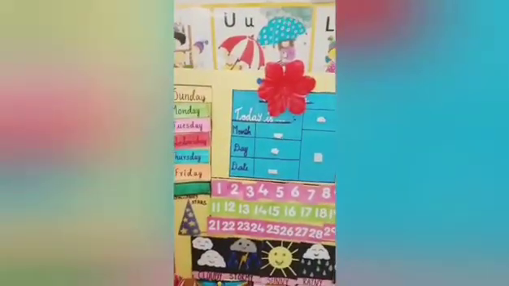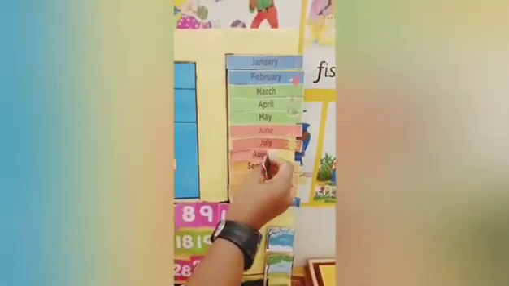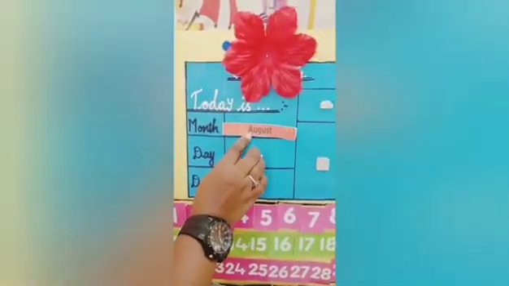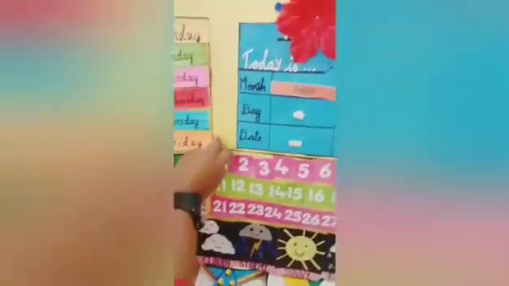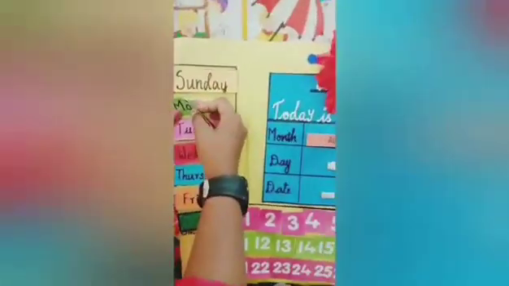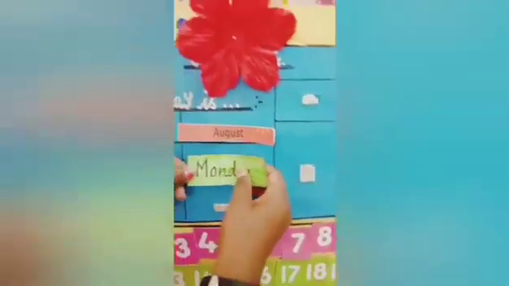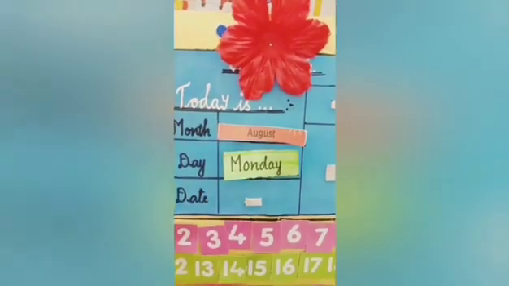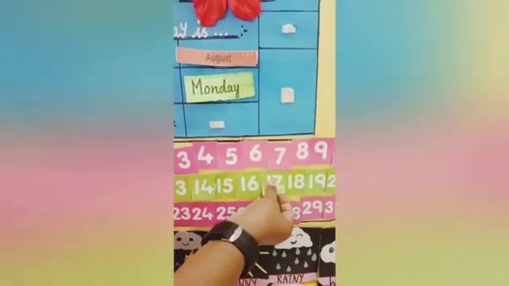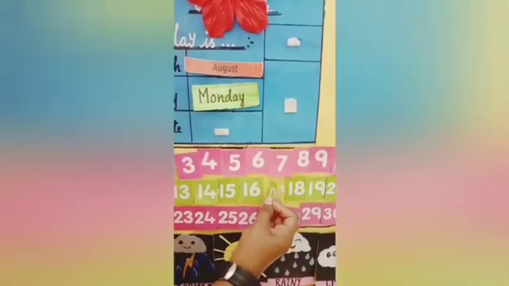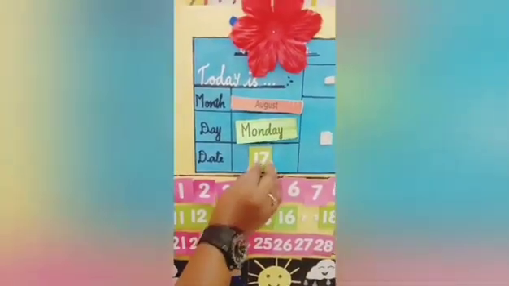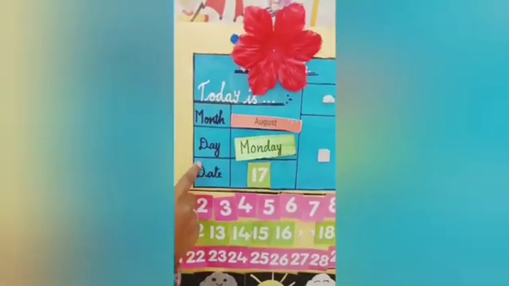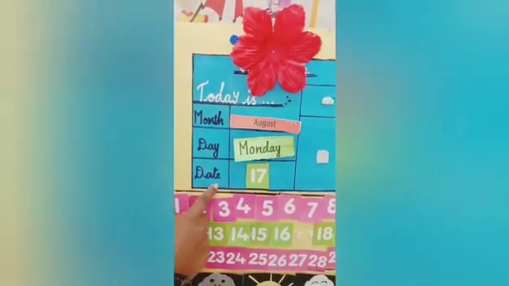So which month is this? This month is August. What's this? August. And the day is Monday. The day is Monday. The date is 17. So today the month is August, the day is Monday and the date is 17.